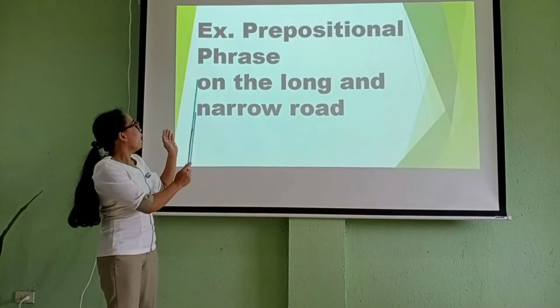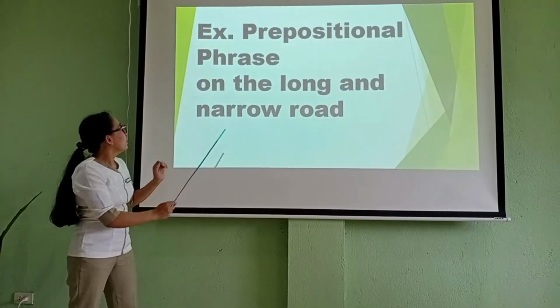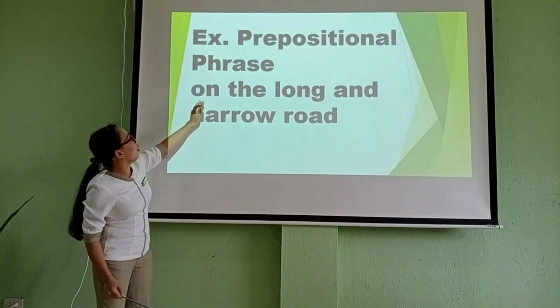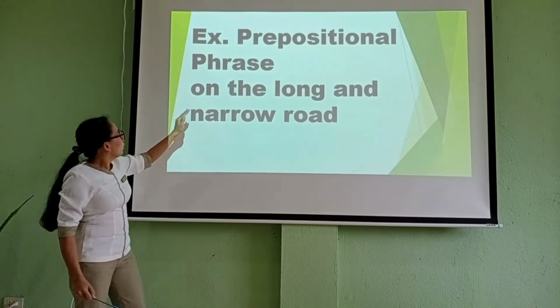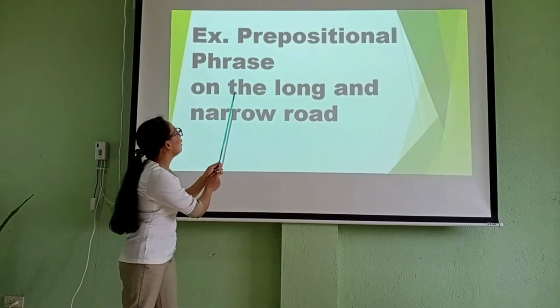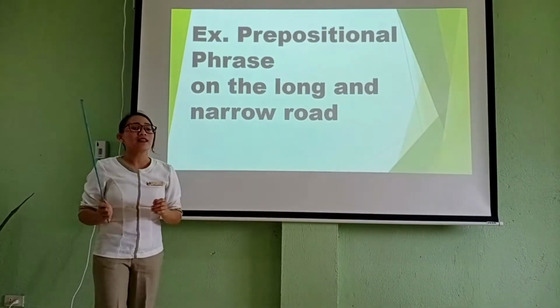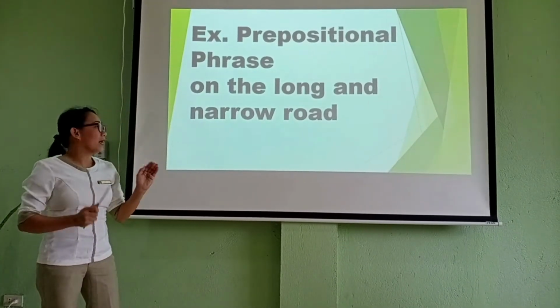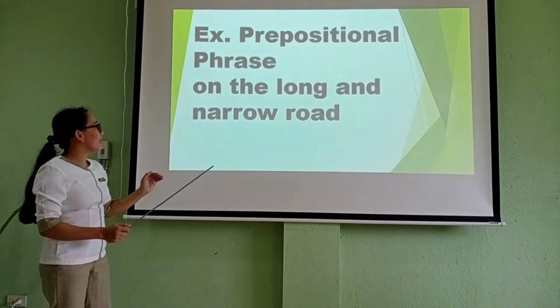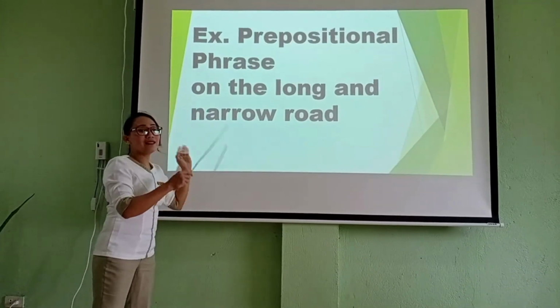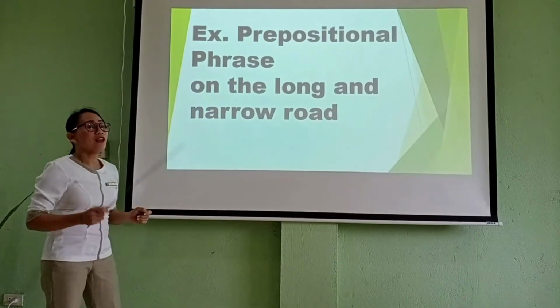For example, on the long and narrow road, the preposition here is on. Then the long and narrow road is a noun phrase. So it could be that the noun phrase is inside the prepositional phrase.